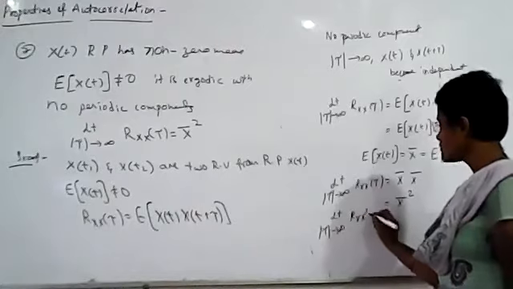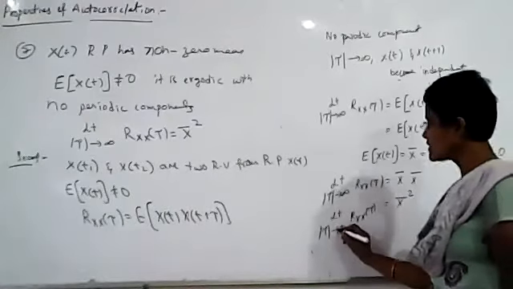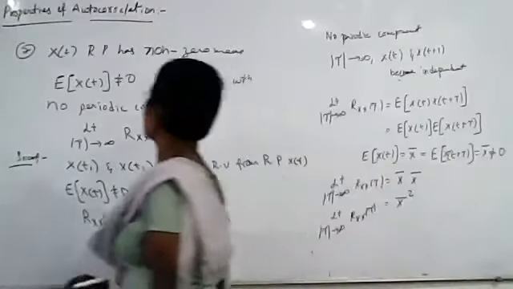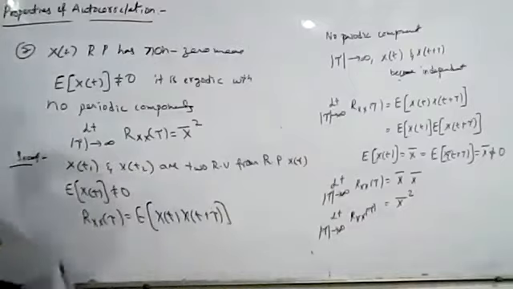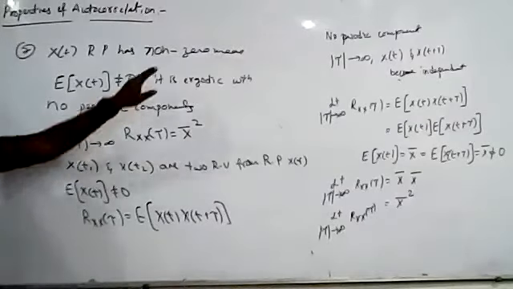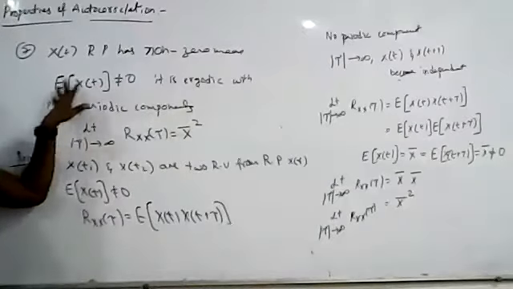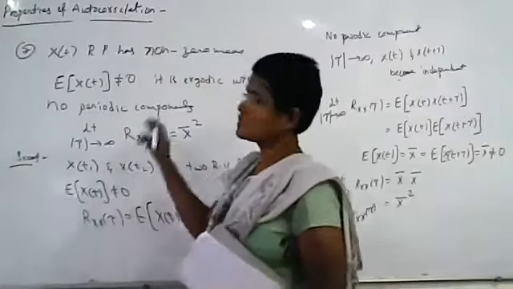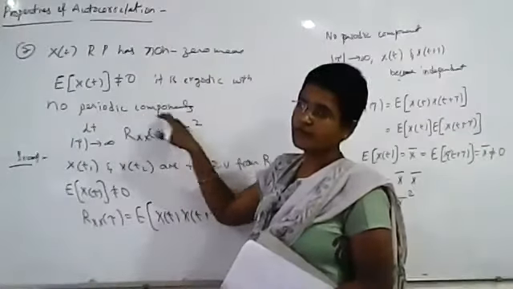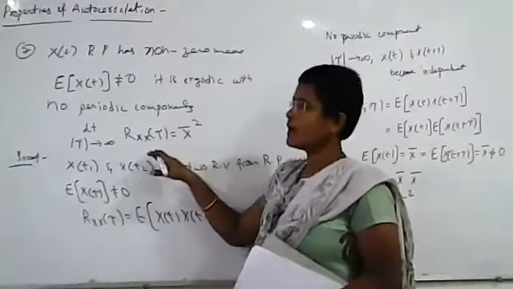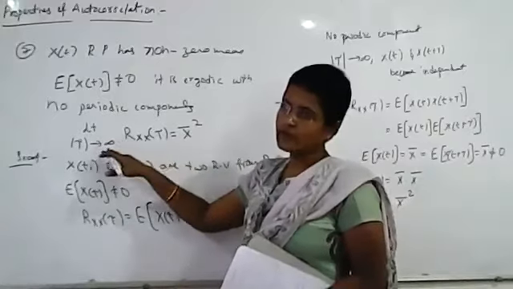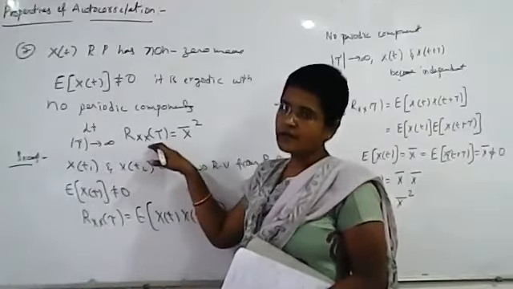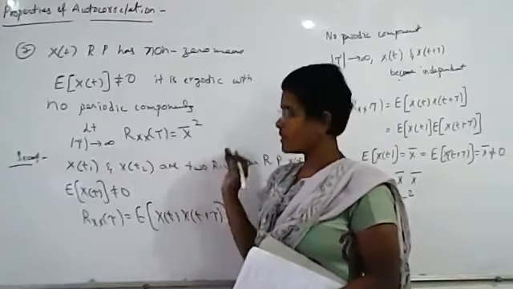So what is given here? It is given that x of t is a random process with non-zero mean, which means that expected value of x of t is not equal to 0. And it is also given that it does not have any periodic components. And so what happens? Limit tau tends to infinity, Rxx of tau is equal to x bar square.